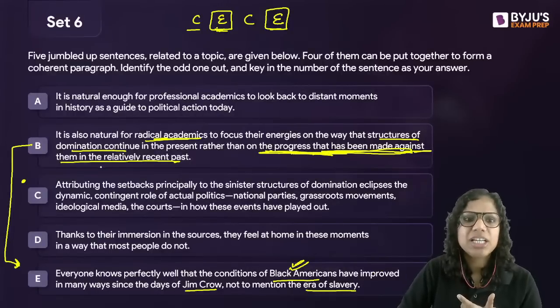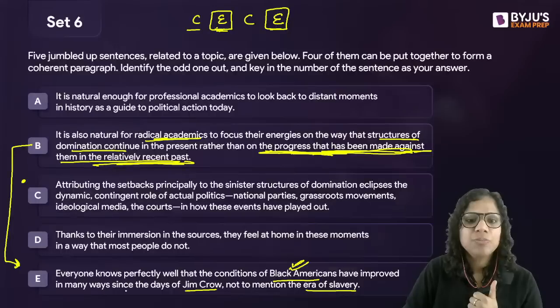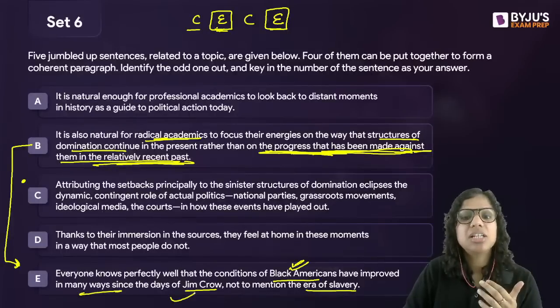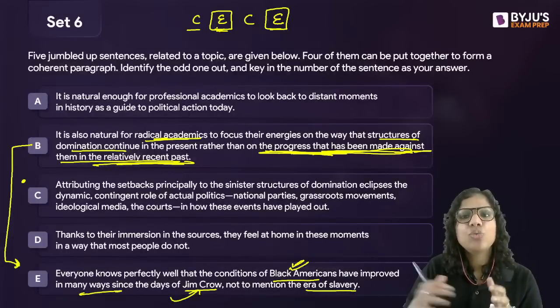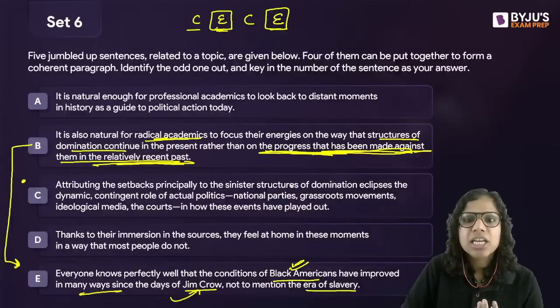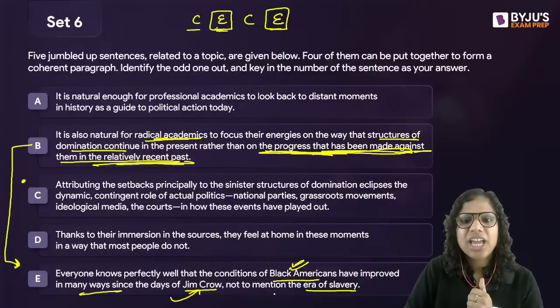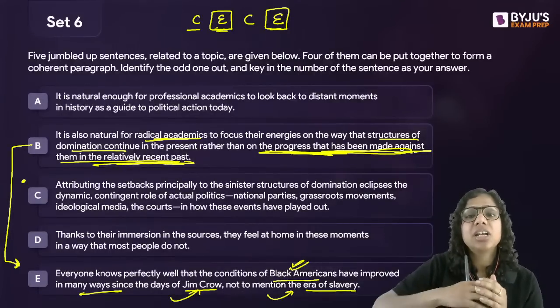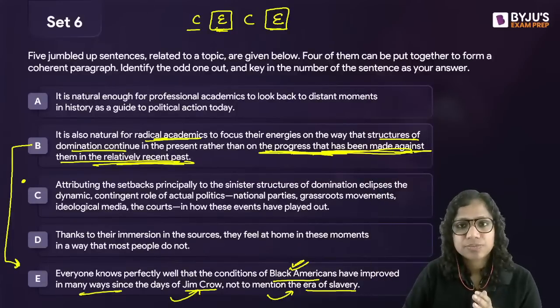Progress has been made against them in the relatively recent past. They have improved in many ways since the days of Jim Crow. So while Jim Crow was an era of structural domination of Black Americans, progress has been made against it in the recent past. And in fact, from the era of slavery, the condition has improved tremendously.